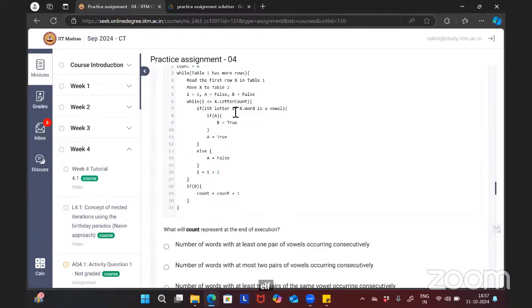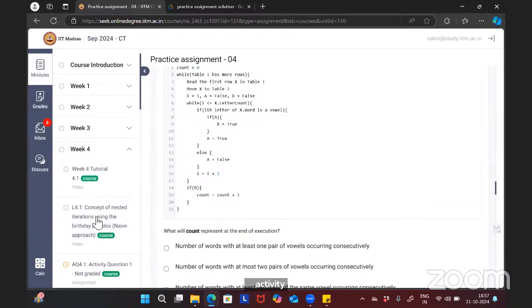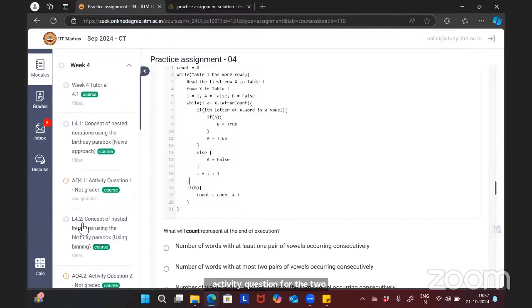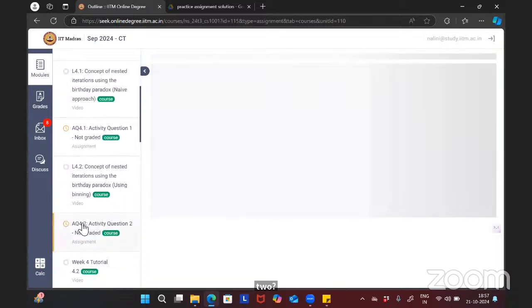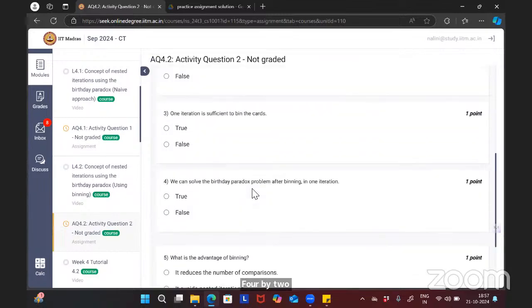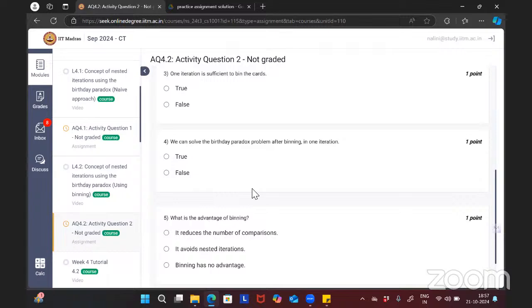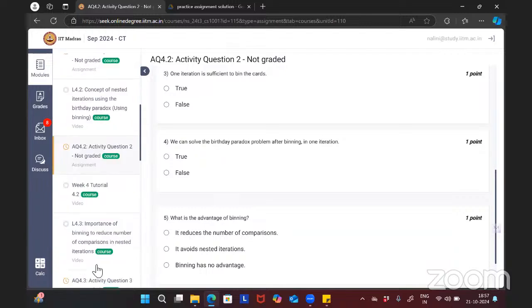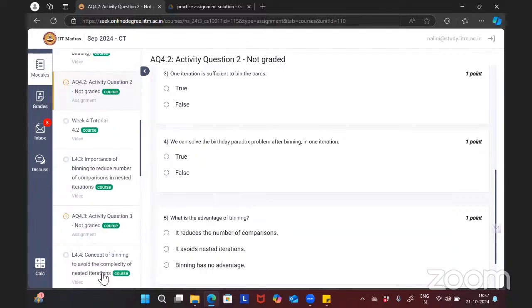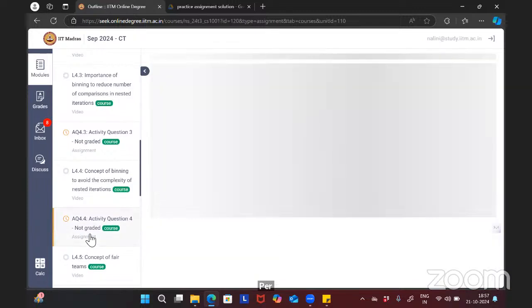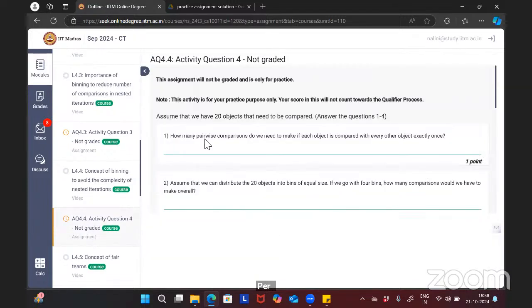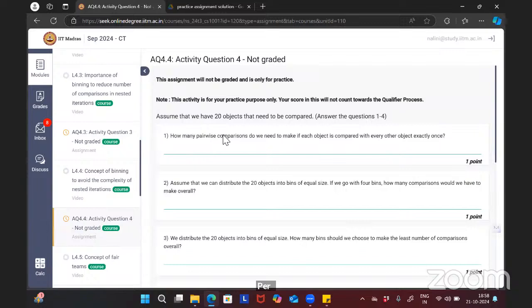Ma'am, week 4's activity question, 4.2. Sorry, activity 4.2. What is your doubt? 4.4. Okay. Which question? The second one.